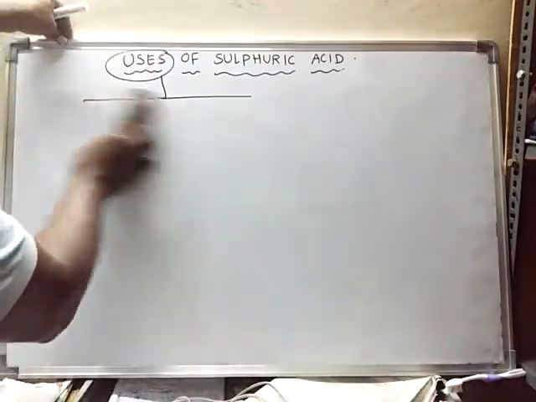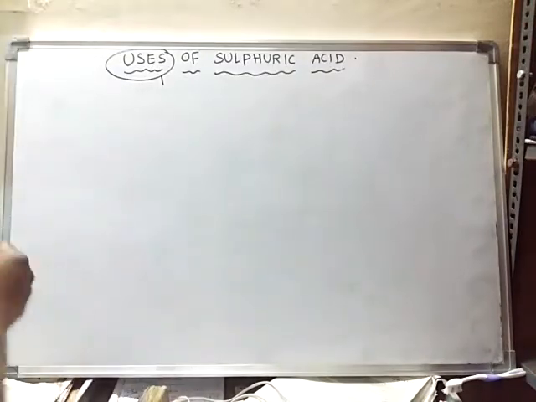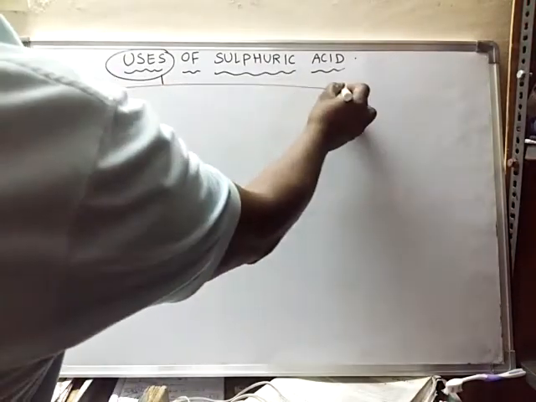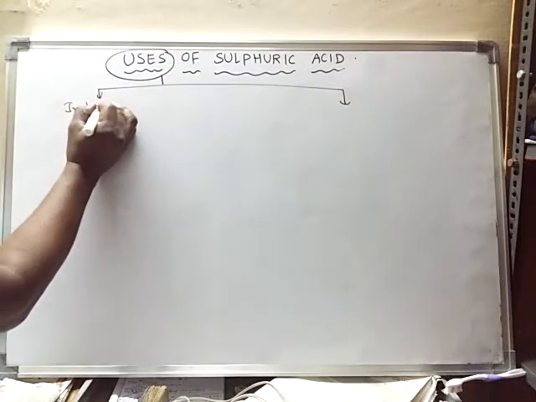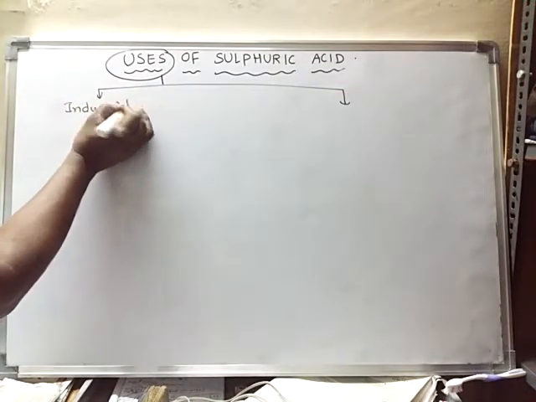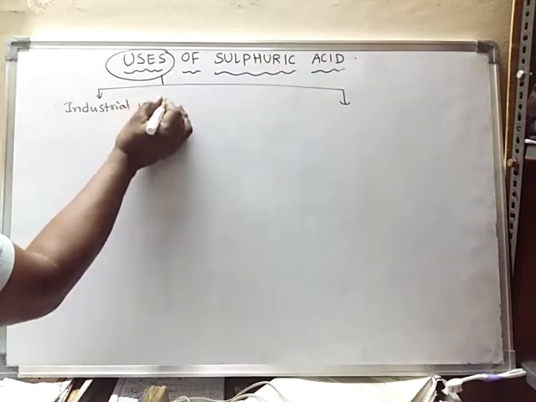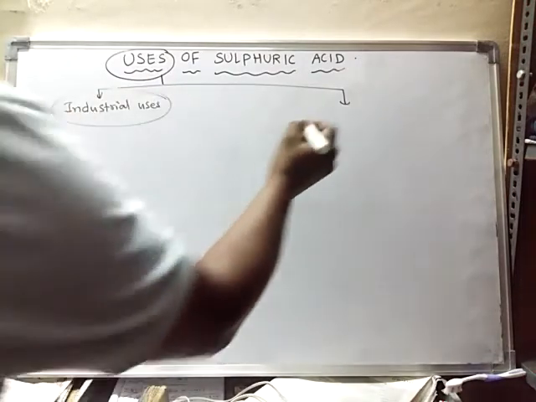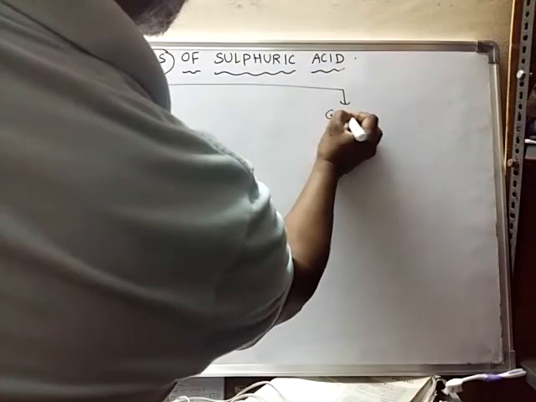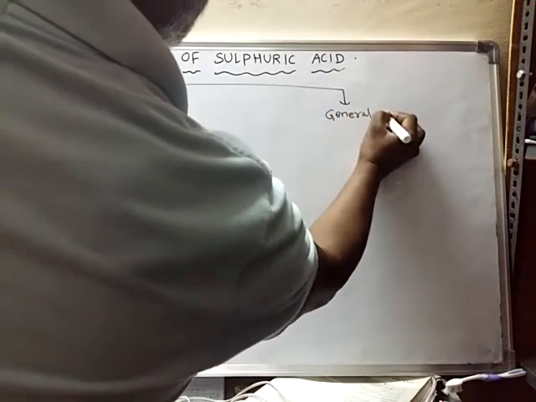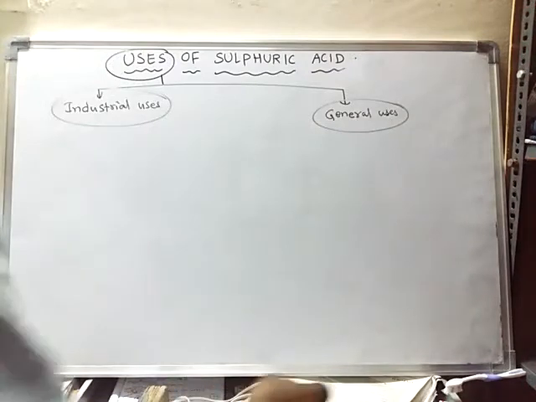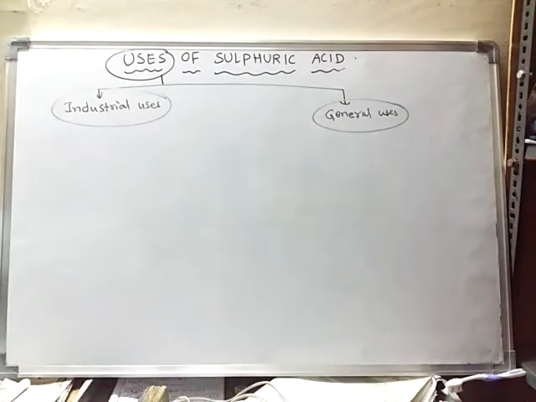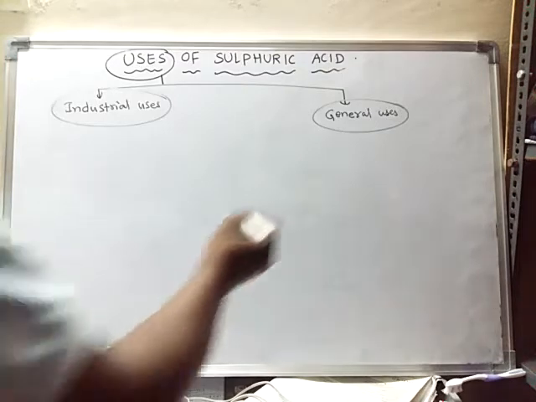Next, general uses of sulfuric acid. We have already discussed the industrial uses. Now we will learn about the general uses of sulfuric acid.